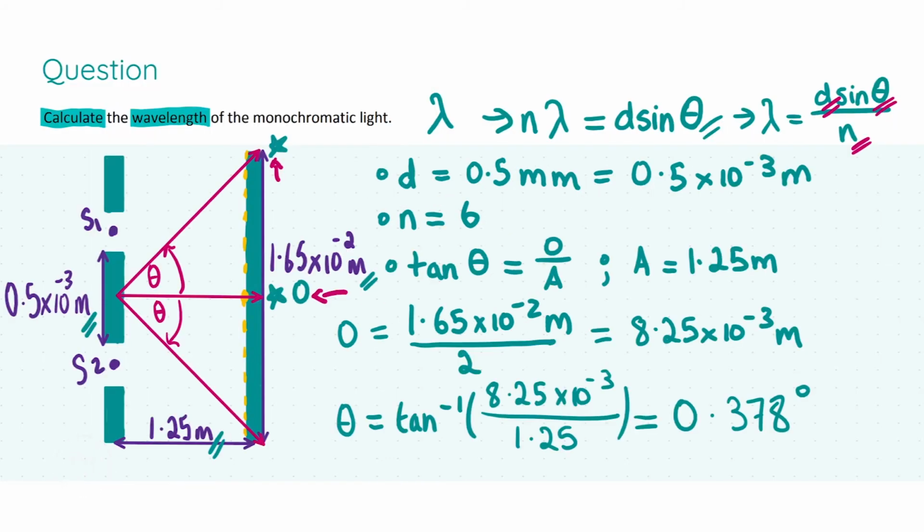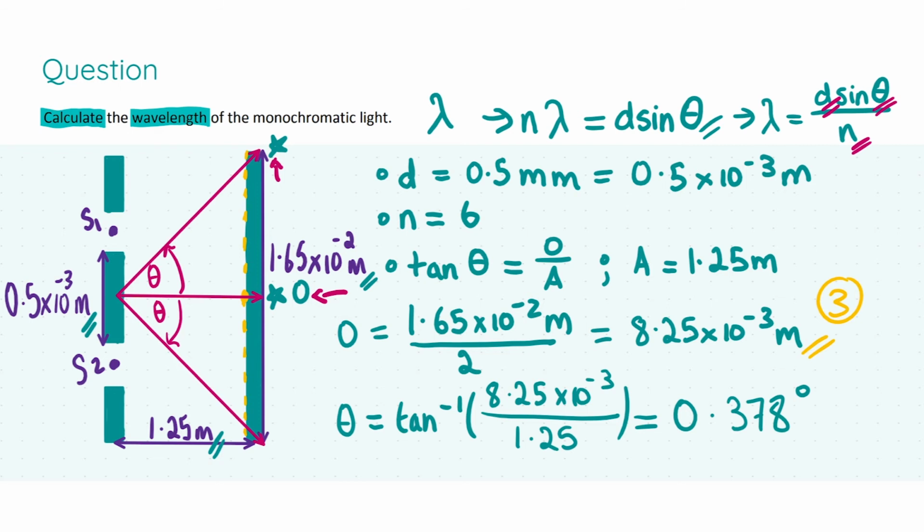Before I move on to another part of our question, I just want to go through the marks for our question. You're going to get 12 in total, 3 marks for calculating correctly the opposite, or noticing that the distance that we need to calculate between the 0th order image and the 6th order image is 8.25 times 10 to the power of minus 3 meters.